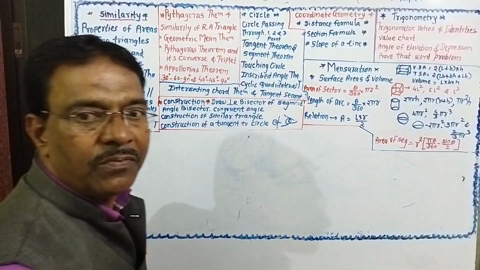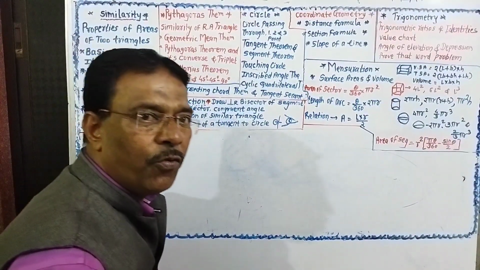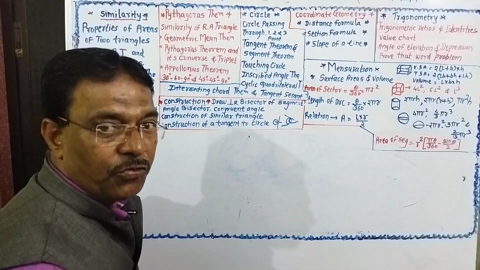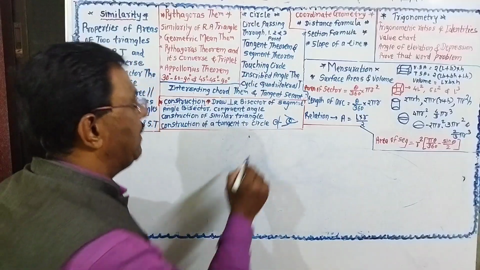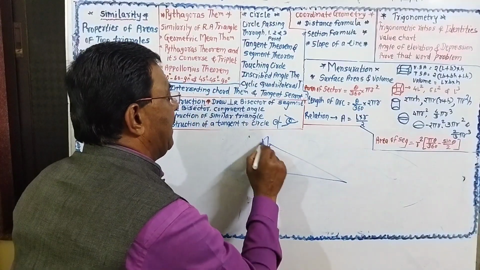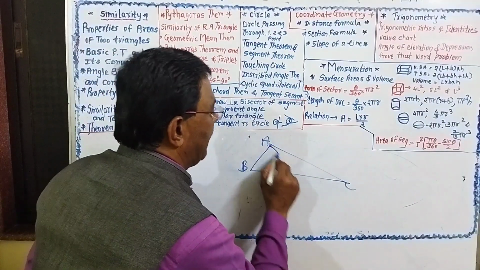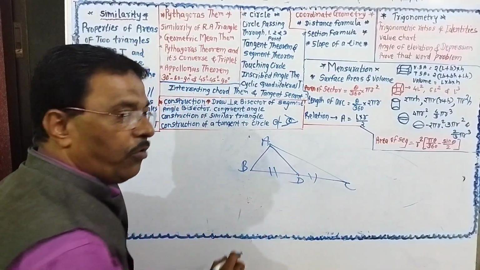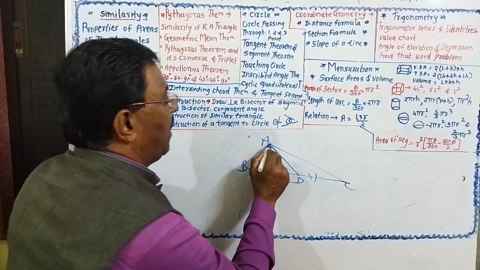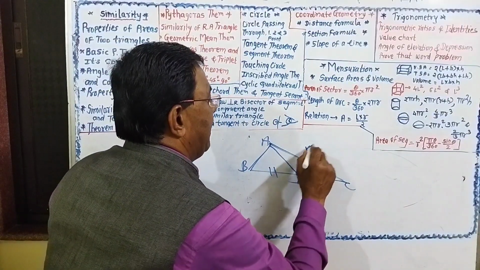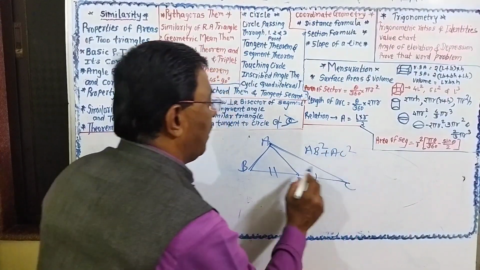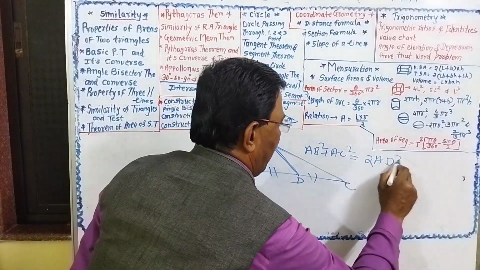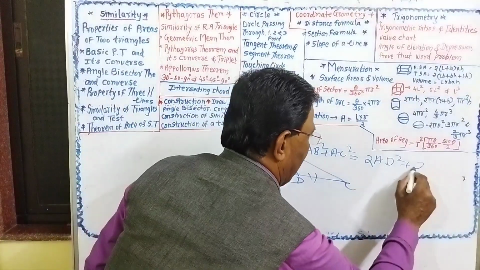Now we will see Apollonius theorem. Apollonius theorem is related to the median. If in triangle ABC, AD is the median of the triangle, then Apollonius theorem says that AB square plus AC square is equal to 2AD square plus 2BD square.